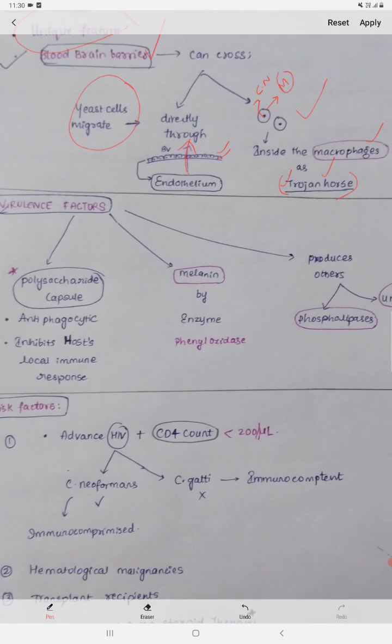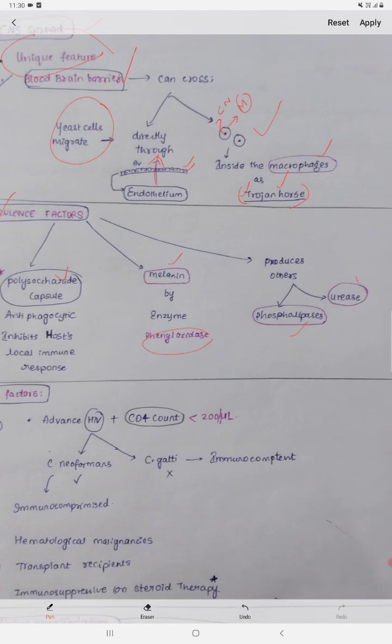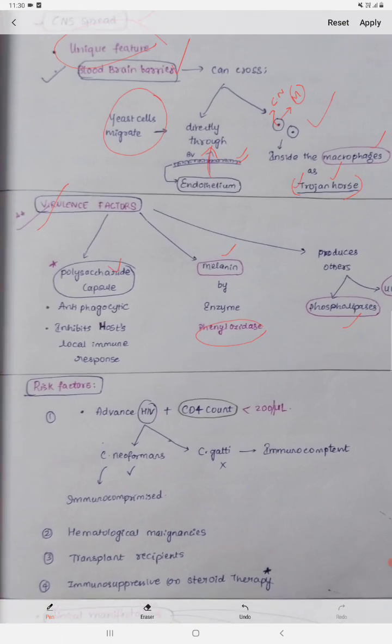Okay, this is all about the CNS spread, and we are going to discuss another very important topic, the virulence factors. We have four virulence factors mainly: the polysaccharide capsule, melanin, and the enzyme phenol oxidase, and two more, the phospholipases and the urease. Just remember that the polysaccharide capsule is antiphagocytic and also inhibits the host local immune response. These 2 points you have to remember under the polysaccharide capsule.